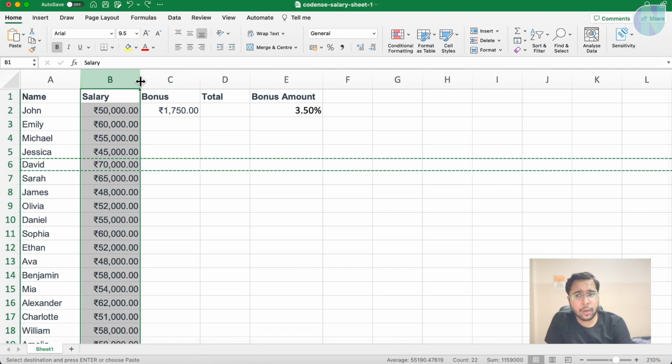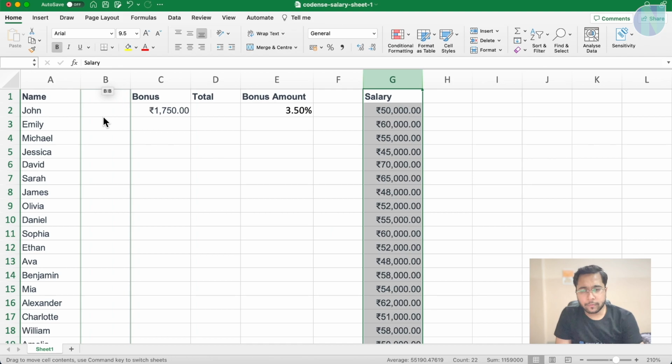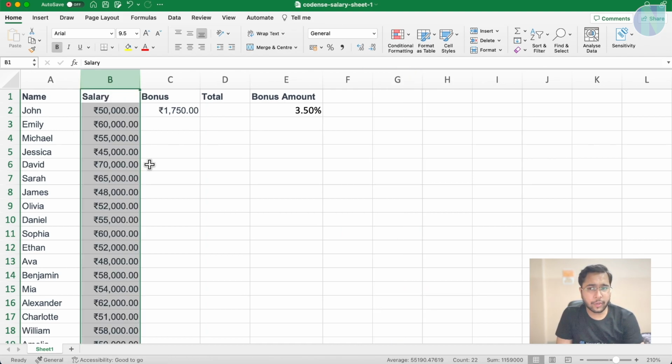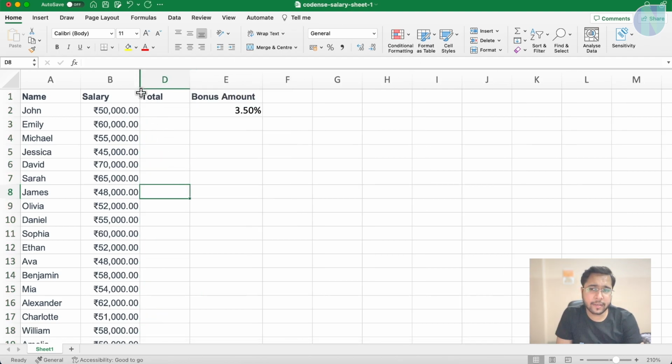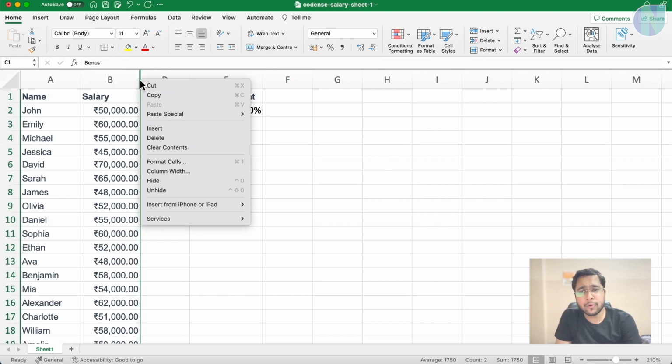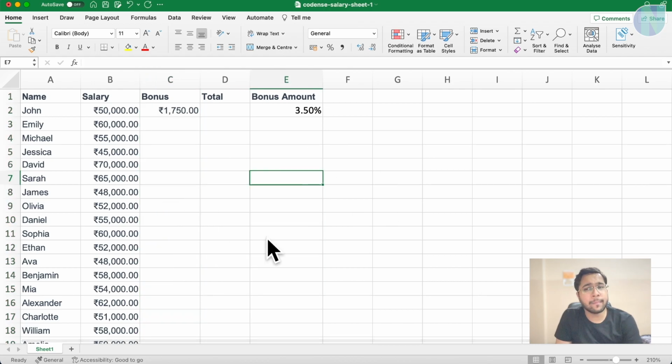This happens with the column as well. So you can select a column and you can move the column like this. You can also hide the column. Right click on the column, see that column is hidden and there is a green line coming up to tell you there is some value hidden here. Also, when you select a row and column, you can see there is a green line coming up. This tells you this column is selected, and here also you can see a little bit of green line which tells this row is selected. So yes, their UI is very beautiful to tell you everything and make your life easy.